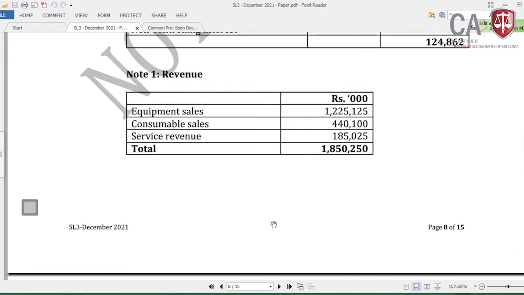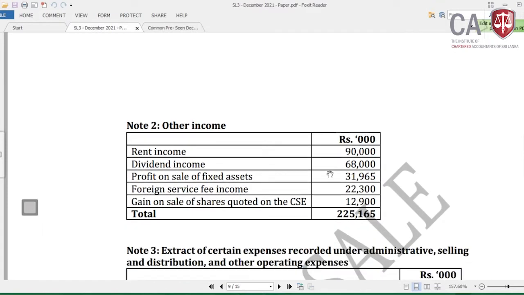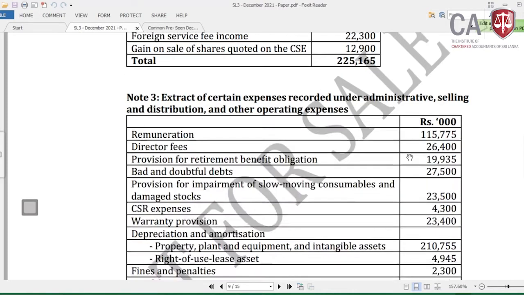It's a revenue in the main, there is a service revenue, but no details given here. But in the other income, you can see the foreign service income, rupees 22,300. It has given rupees 22,300.